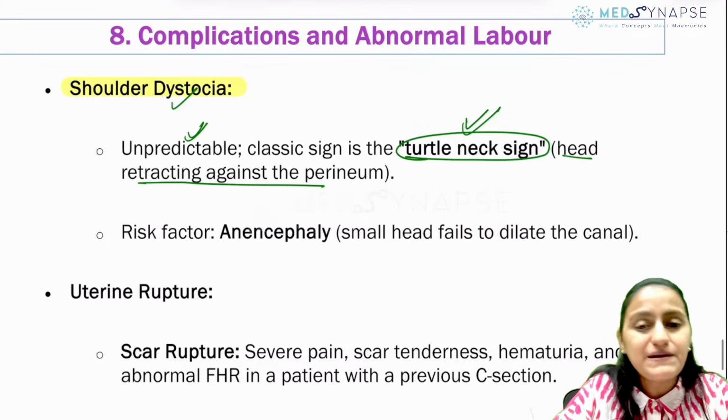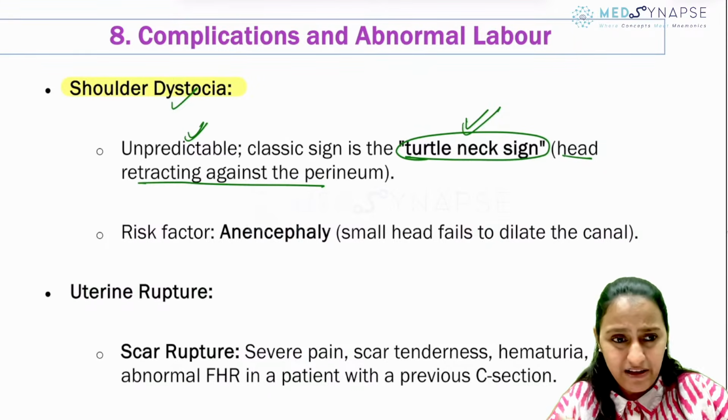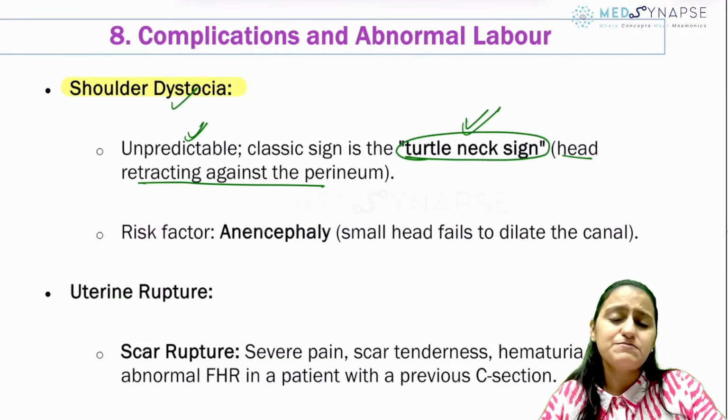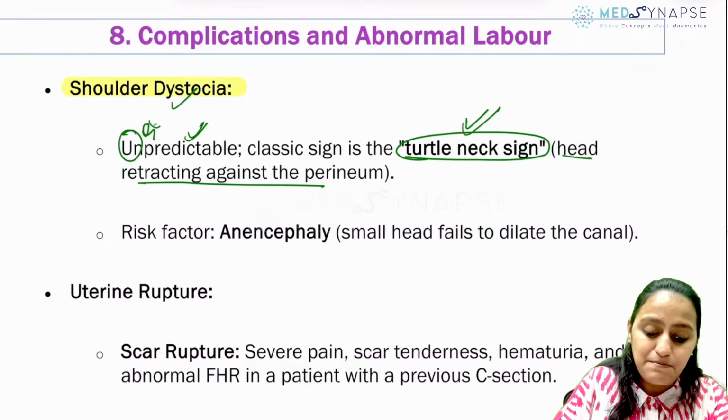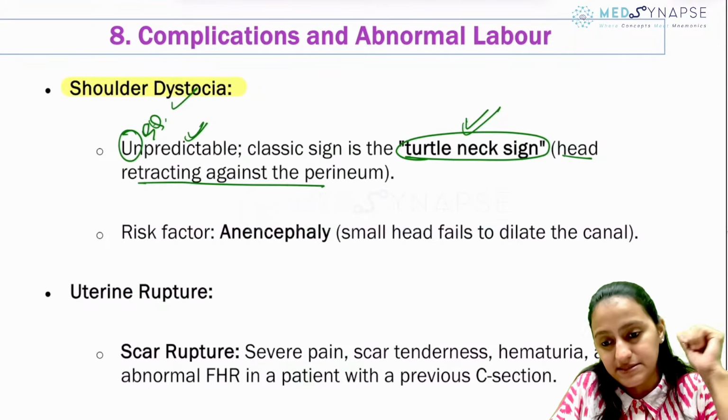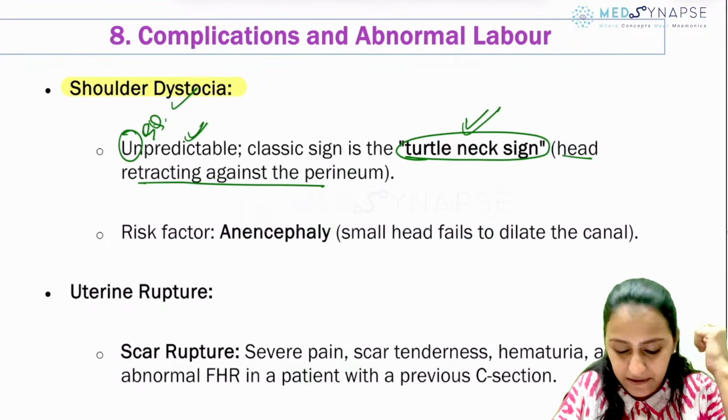Remember, can you predict shoulder dystocia? When the patient is in labor, क्या हम बोल सकते हैं कि this patient will go into shoulder dystocia? No, remember it is unpredictable. Even this has been asked. ठीक है, this is unpredictable.